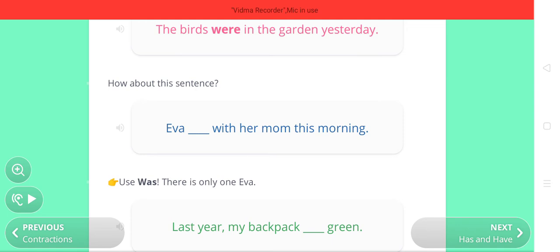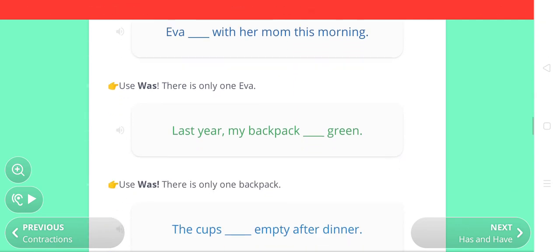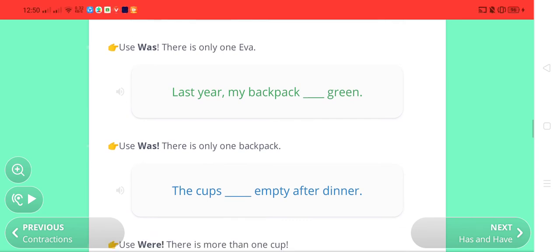So Eva is the name of a girl, so she was with her mom this morning. वो इस morning में अपनी मम्मा के साथ थी. So we will use was. Single है, so that's why we'll use was. Eva was with her mom this morning. There is only one Eva. एक ही Eva.